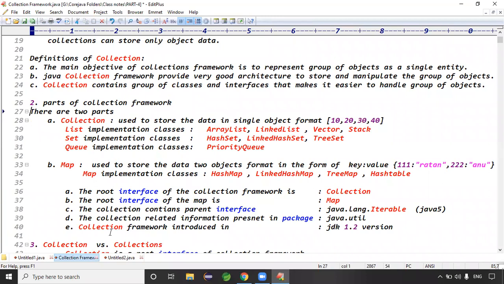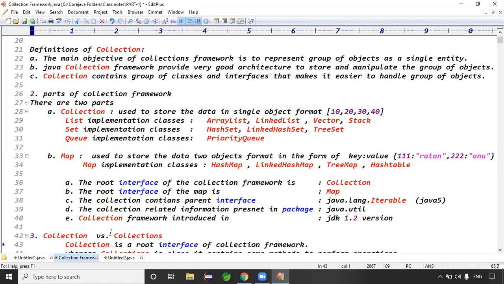Good. These are parts of the collections, guys. And see, sometimes I'm saying Collection, sometimes Collections. Guys, Collection is a different word, Collections is a different word, right?